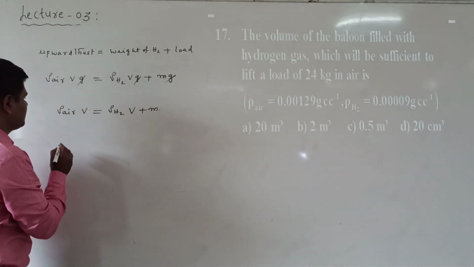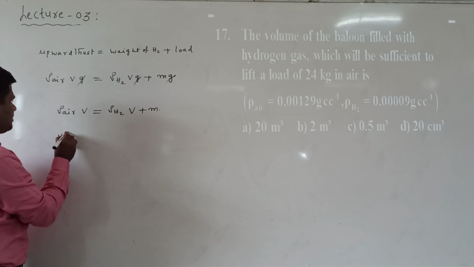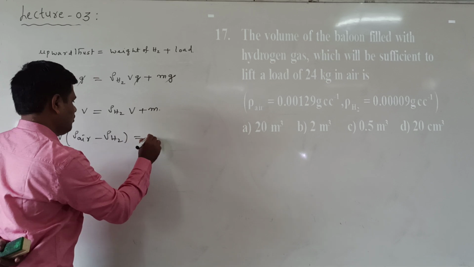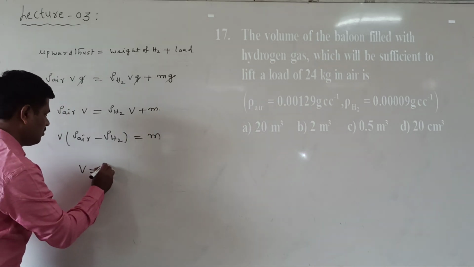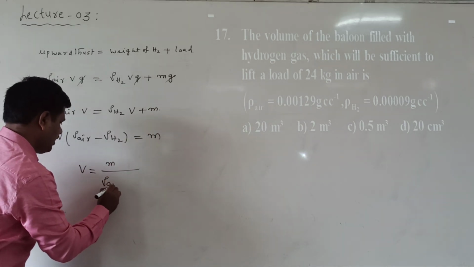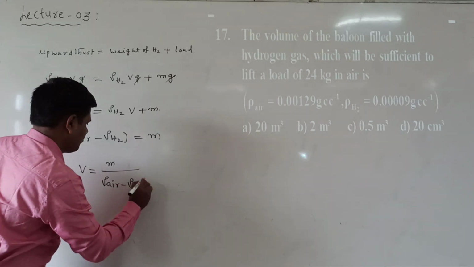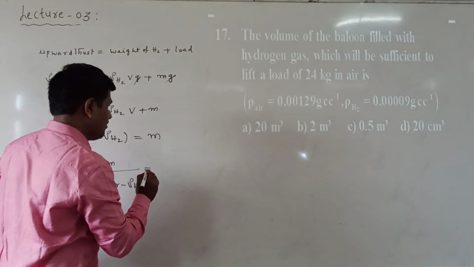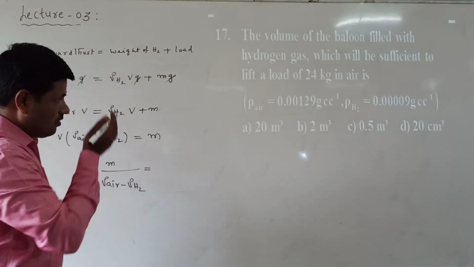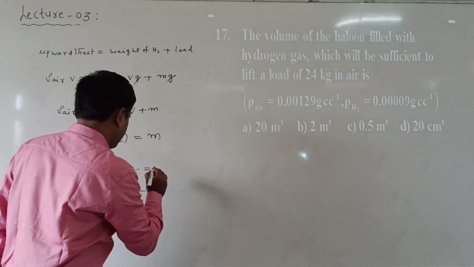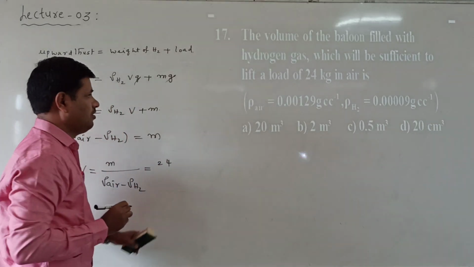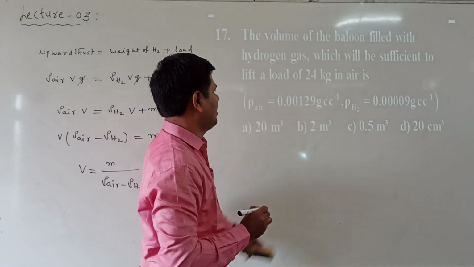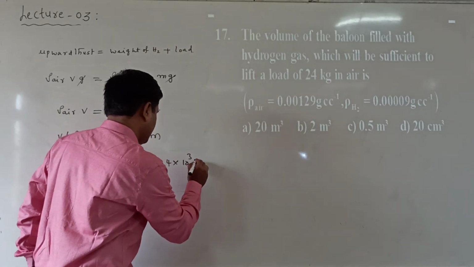Now volume is required. So taking this side, volume is taken common: V times rho air minus rho hydrogen is equal to m. Now V is equal to m by rho air minus rho hydrogen. Now m value is given as 24 kg, already given in the problem. That is converted into grams first of all, because the density is given in grams here: 24 into 10 power of 3 gram.